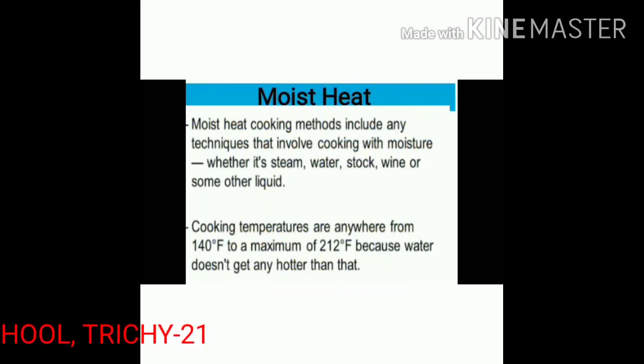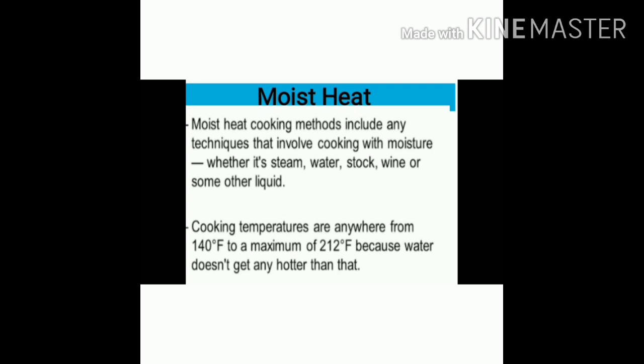The first method, moist heat. Moist heat methods include any technique that involves cooking with moisture, whether it's steam, water, stock, wine or some other liquid.